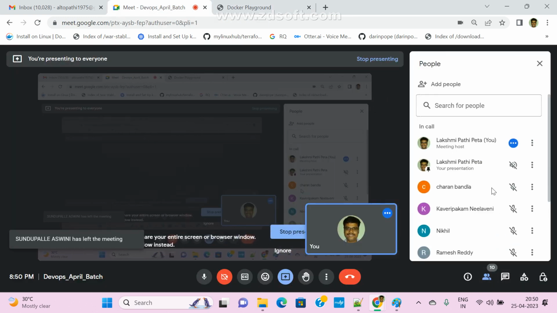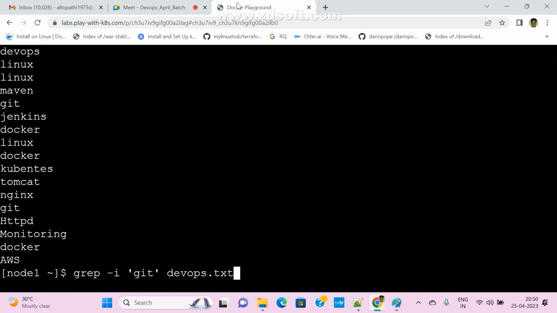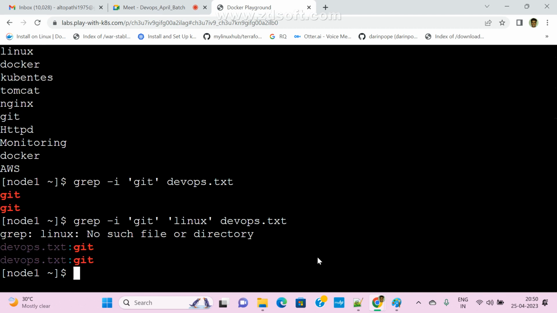Clear? Now we can search only a particular string. Now I want to search multiple strings. I want to search git and also maven or linux. Now see here, grep for linux, no such file or directory, it is searching only the first one. Now I want to search multiple.